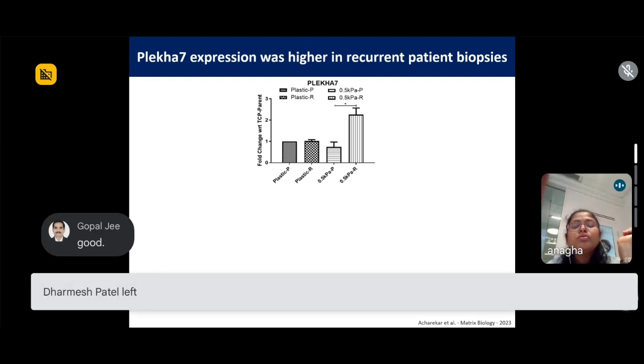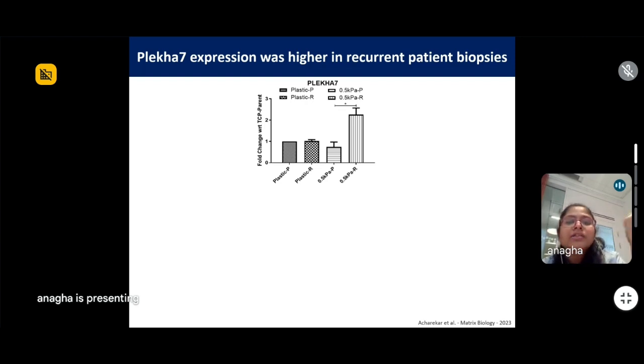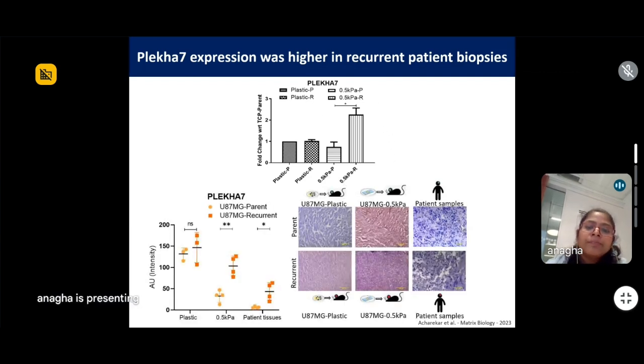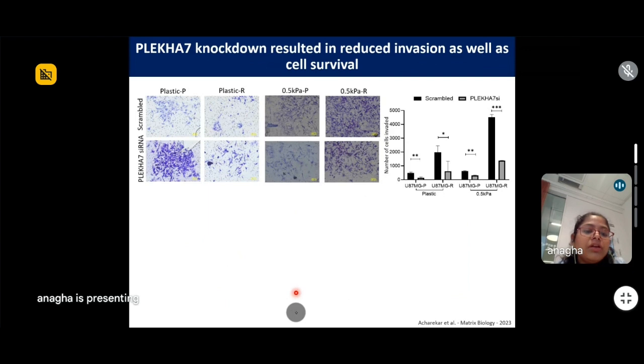So the first thing that we did was to validate our transcriptomic results at the RNA level and see if indeed the expression of pleca7 is upregulated in the recurrent population grown on softer substrate. We see that the recurrent cells grown on softer substrate had higher RNA expression of pleca7. We also validated it at the protein level, where we see that pleca7 is upregulated in the recurrent population in patient samples also.